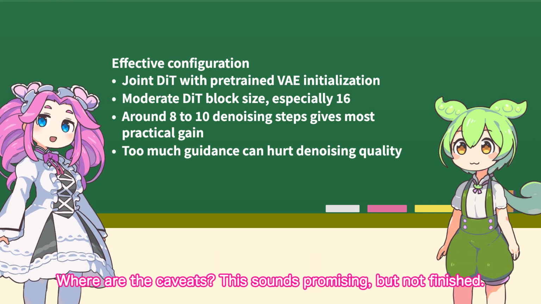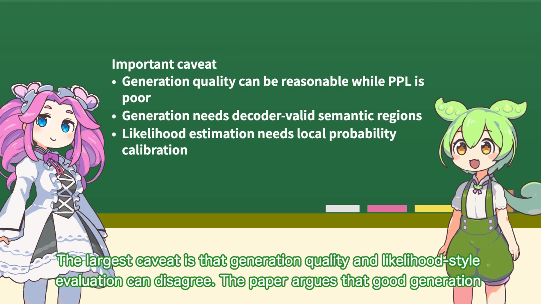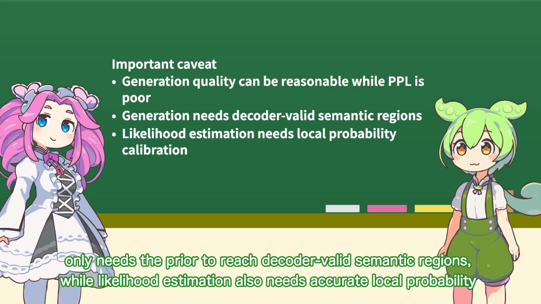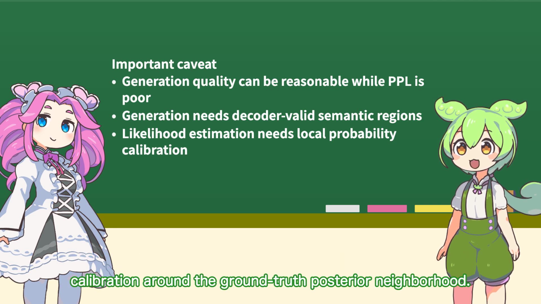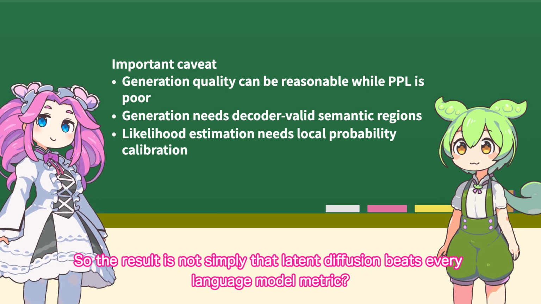Where are the caveats? The largest caveat is that generation quality and likelihood-style evaluation can disagree. The paper argues that good generation only needs the prior to reach decoder-valid semantic regions, while likelihood estimation also needs accurate local probability calibration around the ground-truth posterior neighborhood. So the result is not simply that latent diffusion beats every language model metric.